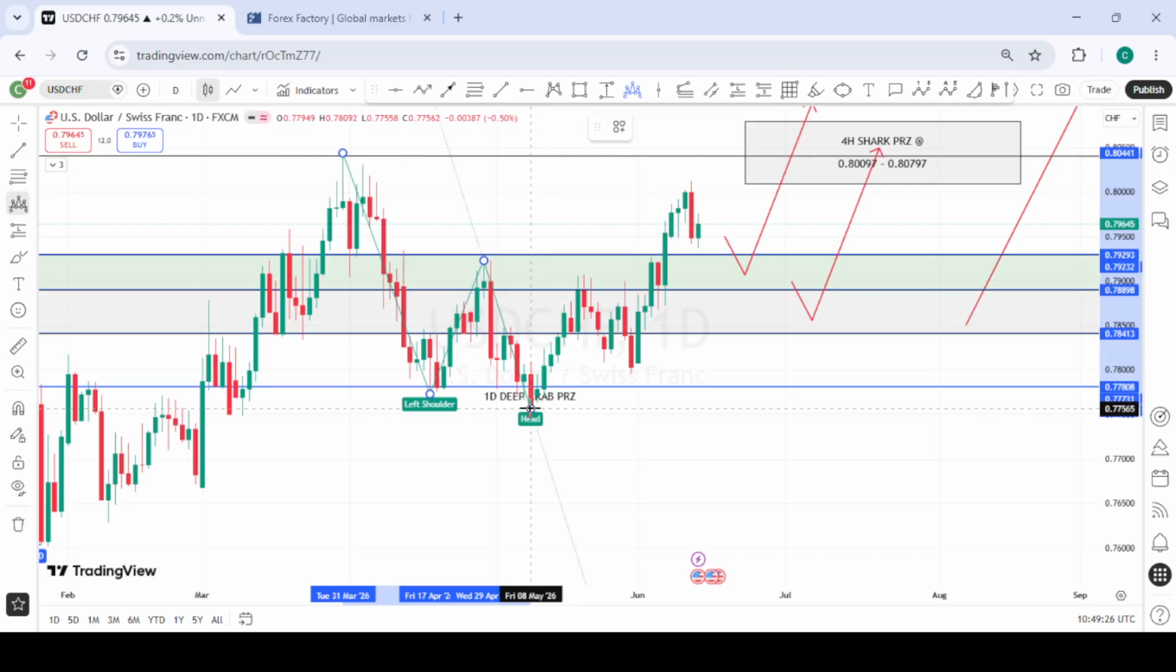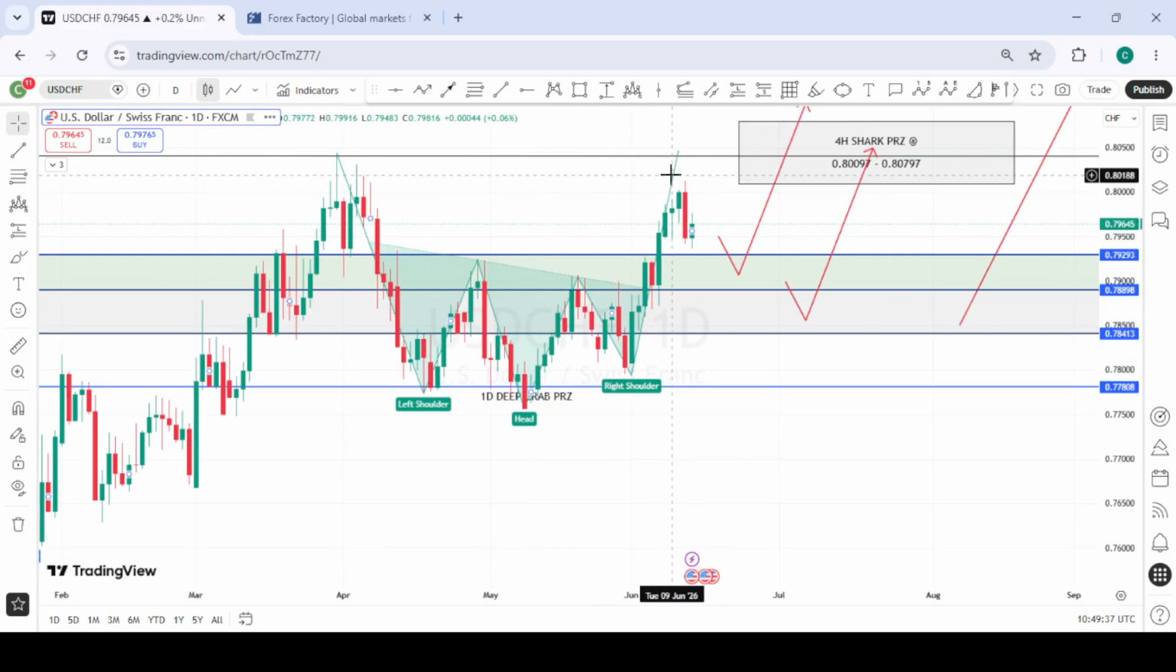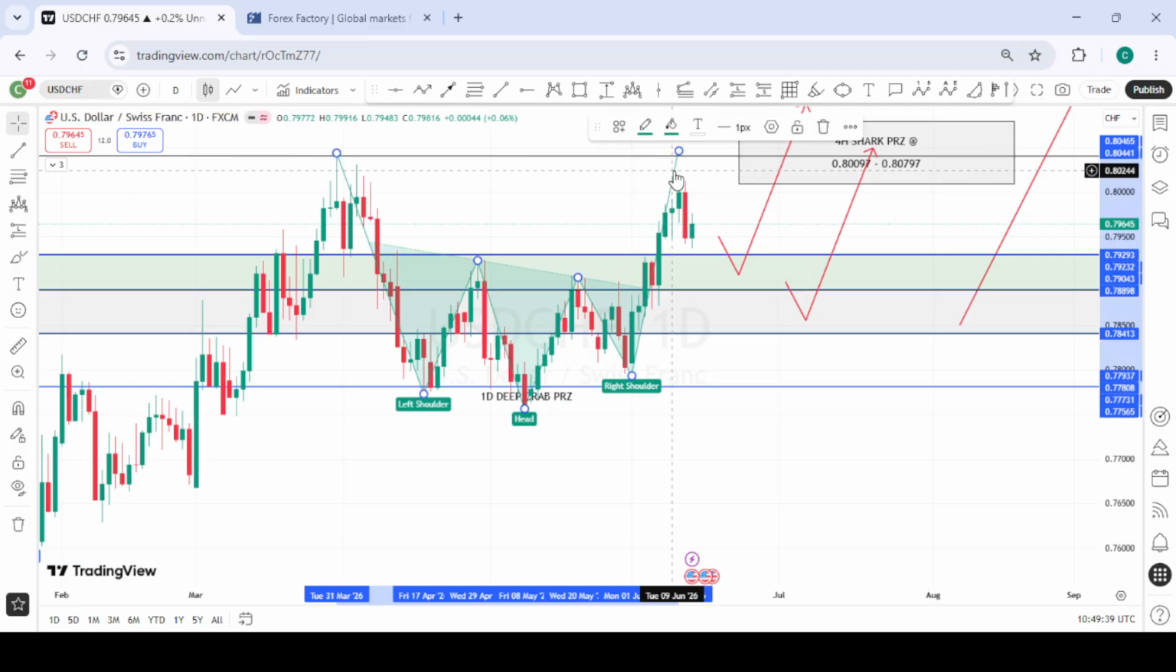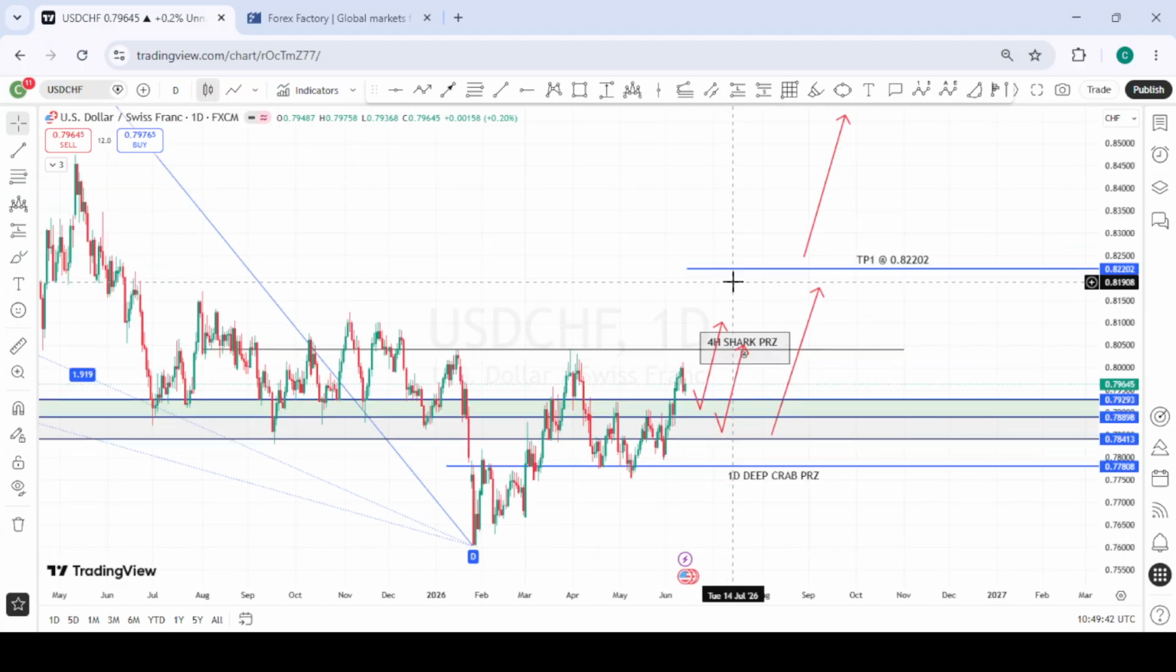This is the head, this is the right shoulder. So we are looking forward to the pullback to retest the neckline we have here, and then we see the move to the upside. So that's what we are looking out for on USDCHF, and these are the targets we have above.